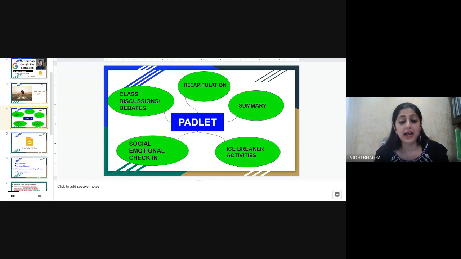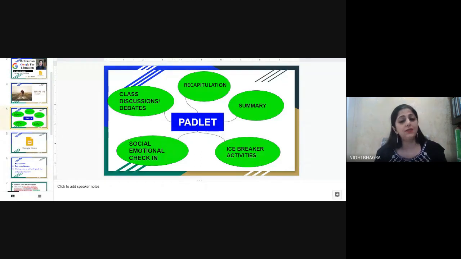You can use Padlet for the recapitulation of the previous class. Let's say you have started a class: let me know what we learned in the previous class, and let them write their own ideas and post messages on the Padlet wall. You can also use it for a summary of the chapter at the end of the session, and for icebreaker activities, like we did just now. You can do social-emotional check-ins, like how are you feeling today?